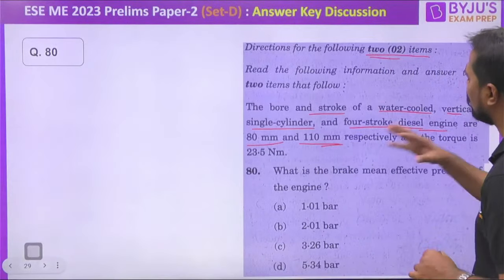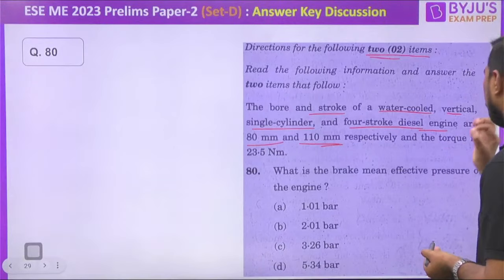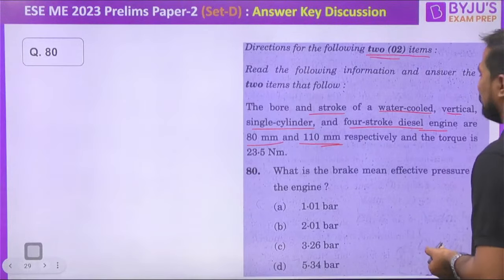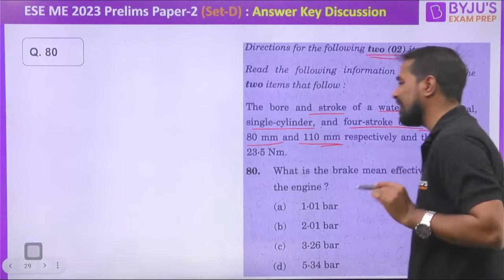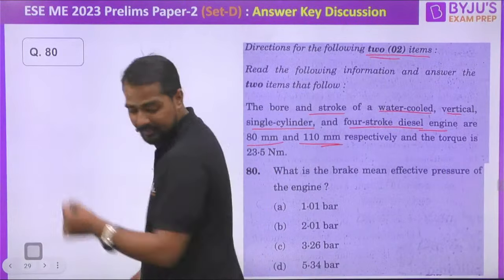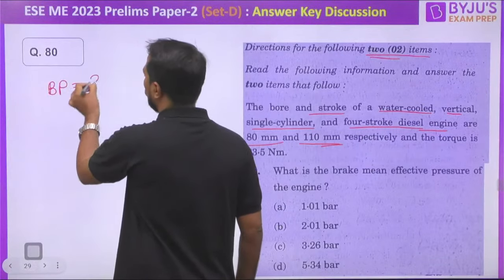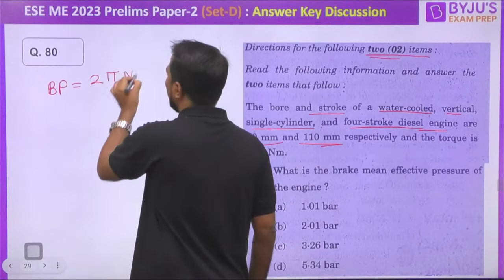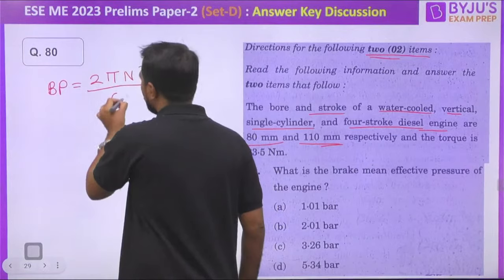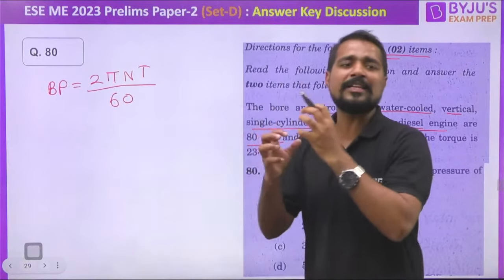The torque is also given to us. What is the brake mean effective pressure of the engine? Here RPM is given and torque is given, so are we not able to find the value of brake power? The brake power is very well known to me, and you are able to feel that a number of questions and concepts are repeating a little bit.